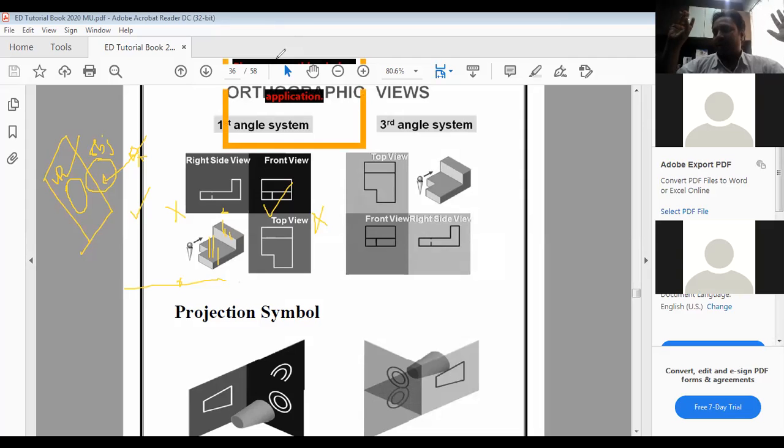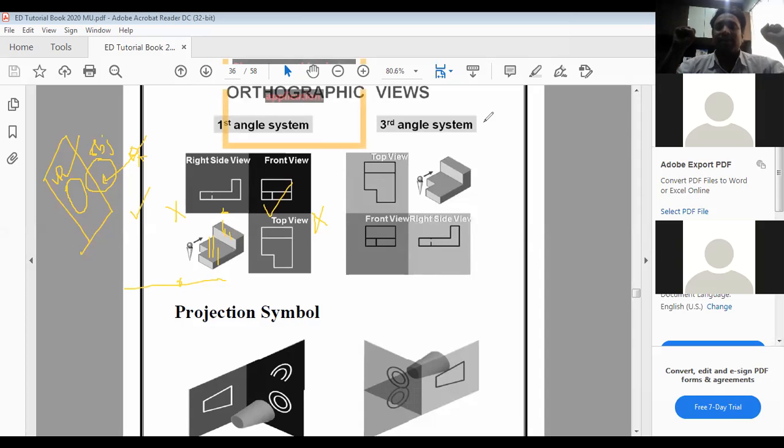This is my right hand. Can everybody see my hands? These are the two hands. Yes or no? Can everyone see my hand? Okay. So these are my two hands. This is my right hand and this is my left hand.